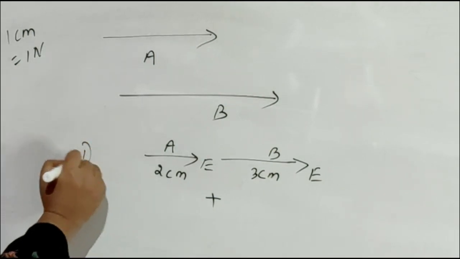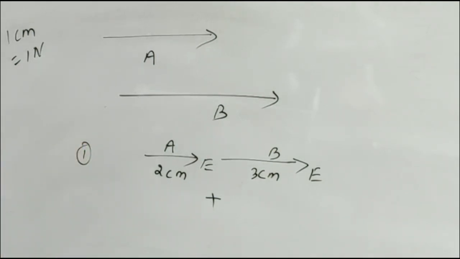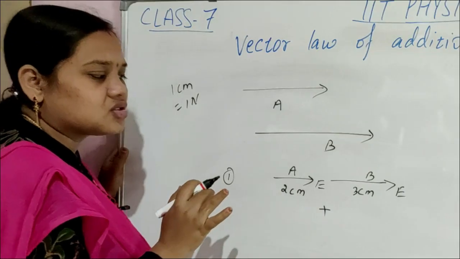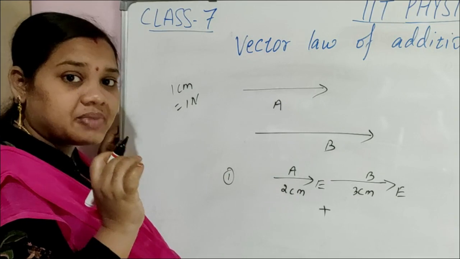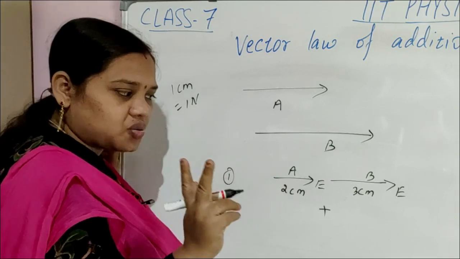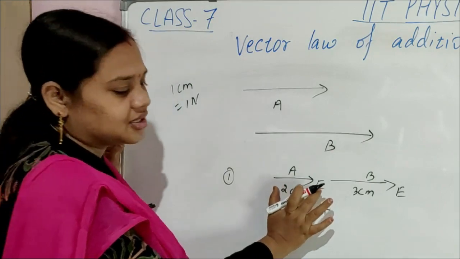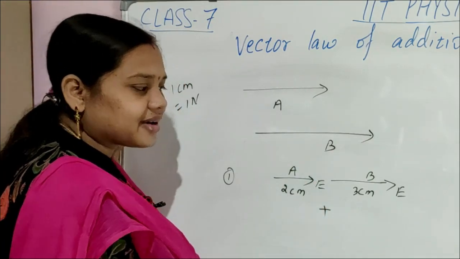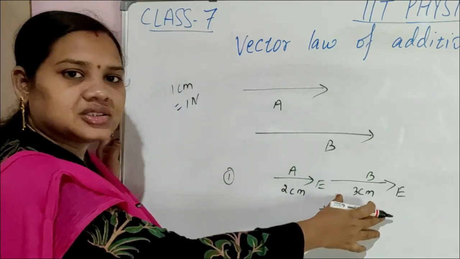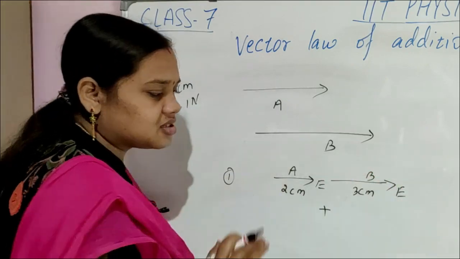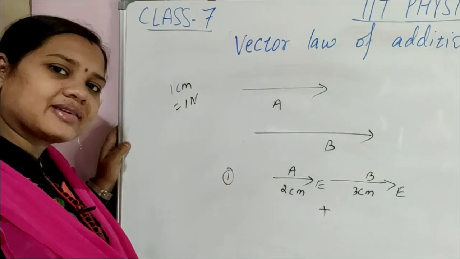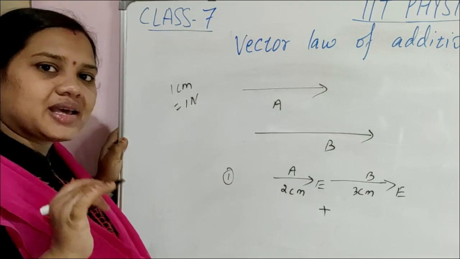These are simple cases of vector law of addition, children. I am explaining you. First you must understand the basic things. There are two vectors. Vector A has magnitude 2 centimeter, direction is east. There is another vector, vector B, with magnitude 3 centimeter, direction is east. So you can see both the vectors have the same direction.